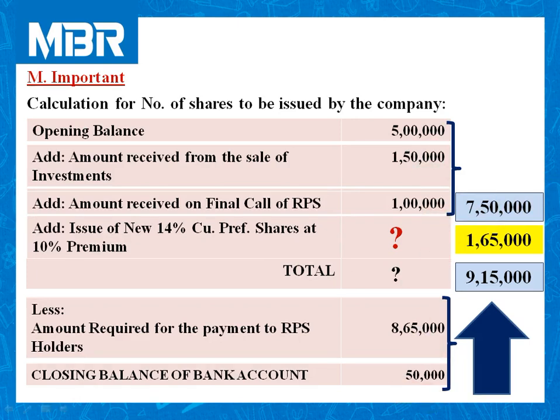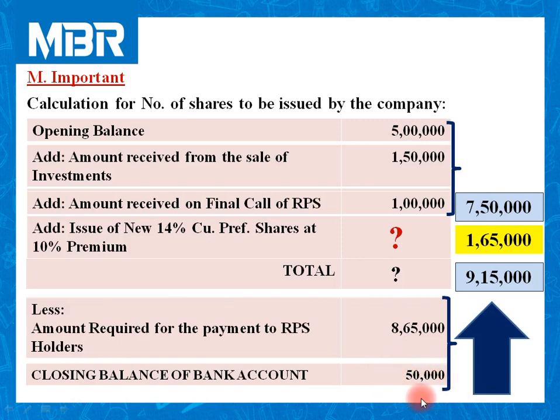I have prepared this table, but if you want, you can prepare the bank account. If you prepare the bank account, these 5 lakhs will be debited. These 1,50,000 will also be debited, and rupees 1 lakh received on final call will be debited. The 8,65,000 amount paid will be credited to the bank account, and the closing balance in the bank account, 50,000, would be credited.